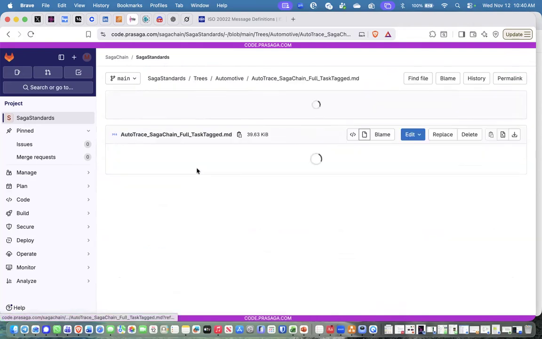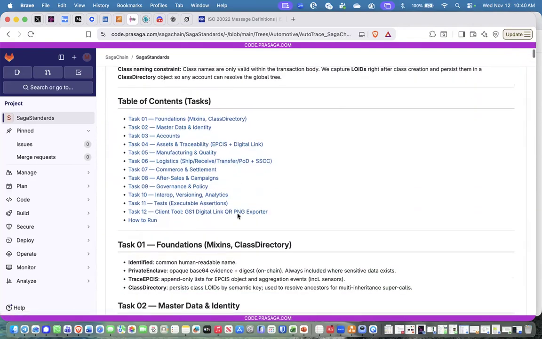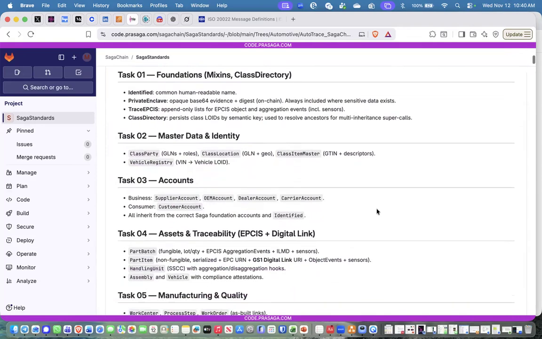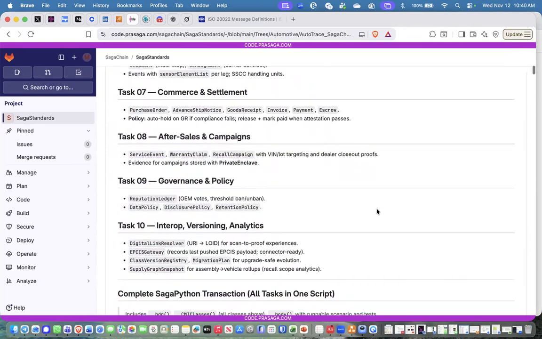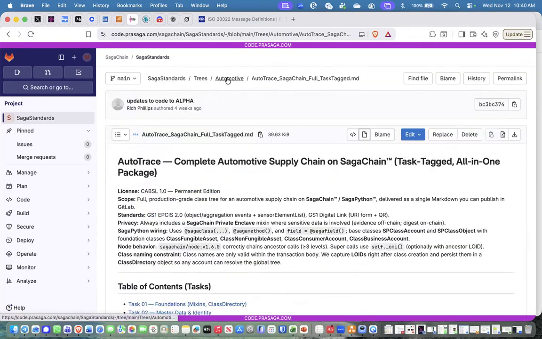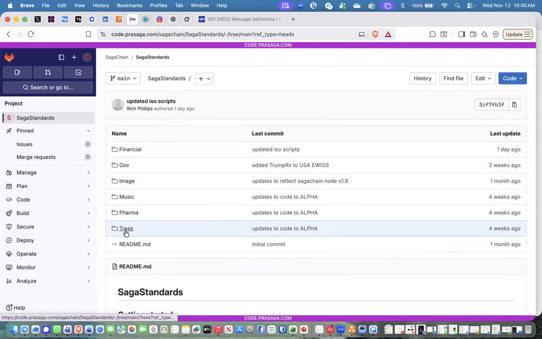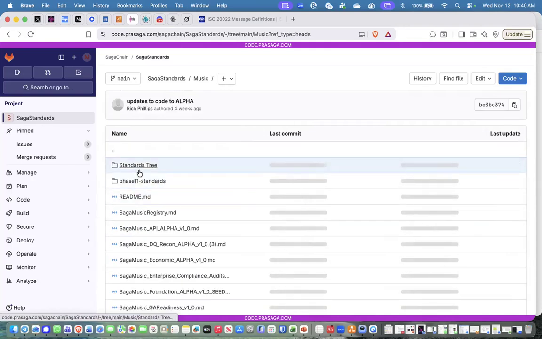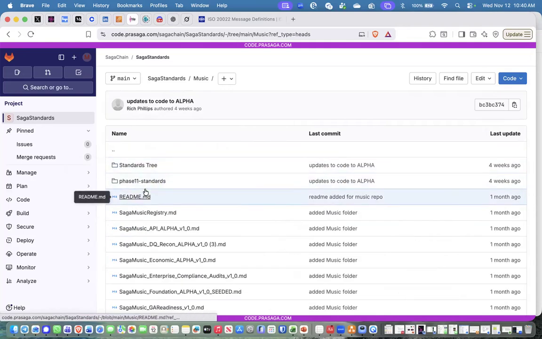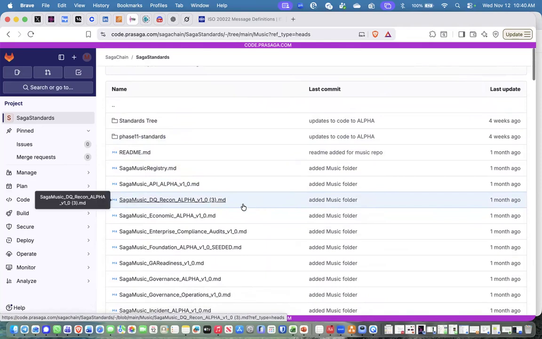Automotive, we actually have the automotive supply chain that we did as a test, or as a demo in 2020, implemented as alpha. Talking to a few different standards organizations within there that we can reveal at a later time. Music, this is a very good one. We're talking to a few of the leadership within the music industry out here on the West Coast about taking over custodianship of this.